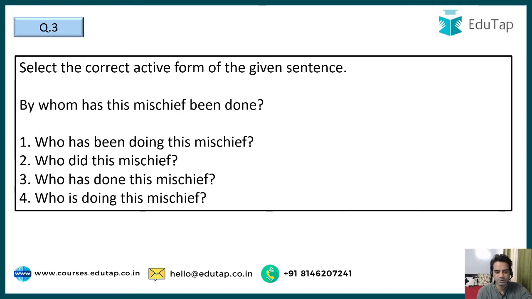Question number 3. Now you have to find the correct active form of the given sentence. A sentence has been given in the passive form. You have to find the correct active form. By whom has this mischief been done? So your options are by who has been doing this mischief, who did this mischief, who has done this mischief, or who is doing this mischief. So guys, the correct option here is option number 3, who has done this mischief. So this is the correct active form, and the passive form would be by whom has this mischief been done. So the correct answer here is option number 3.